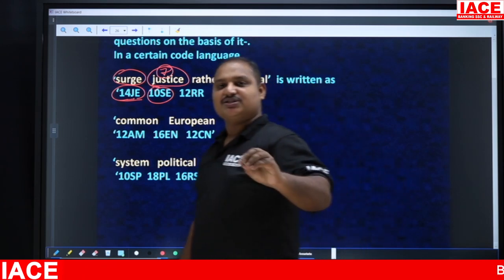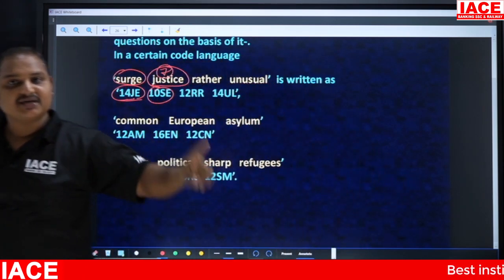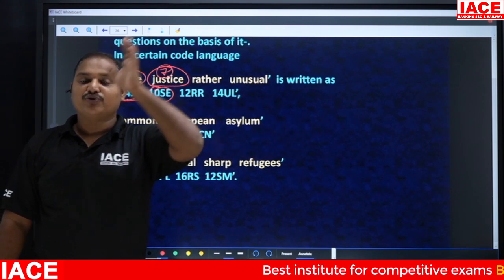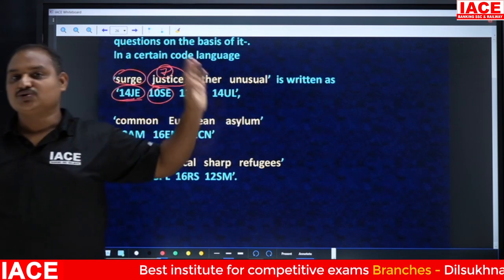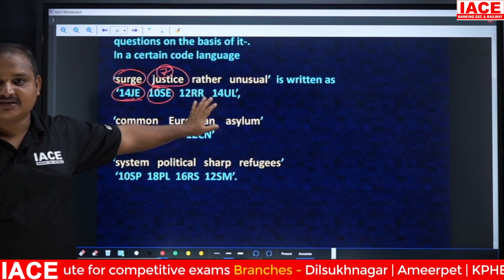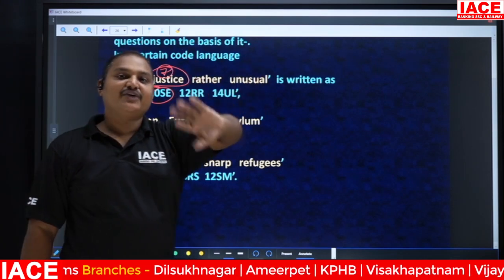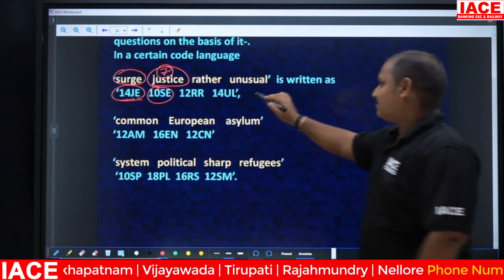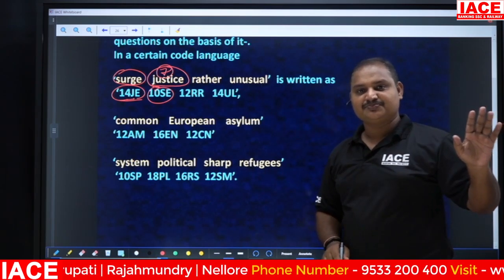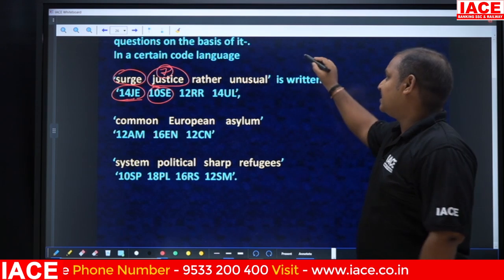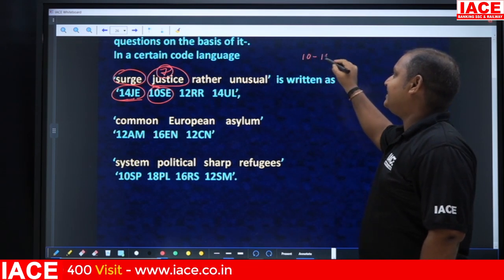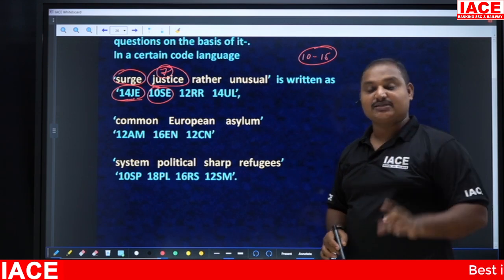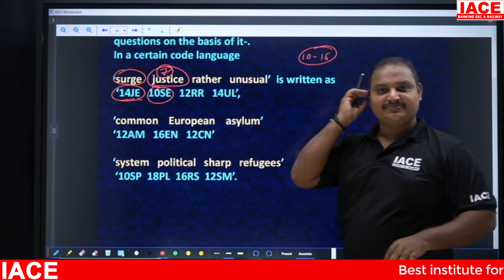So for this question, they have taken numbers and letters. For the numbers, if you double the word's letter count, the number will come. If you take the first and last letters, the two letters will be the logic here. Clear? Once you identify the logic, some people answer this question within 10 to 15 seconds, based on their internet speed.